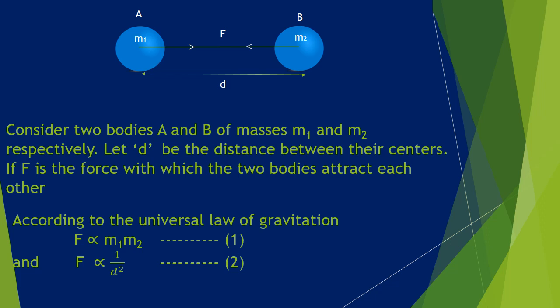Okay, children, you understand how we have to write that proportionality. Directly proportional we write F proportional to m1 m2, equation 1, and inversely related we write F proportional to 1 by D square, or we say F is inversely proportional to D square. That is equation 2.